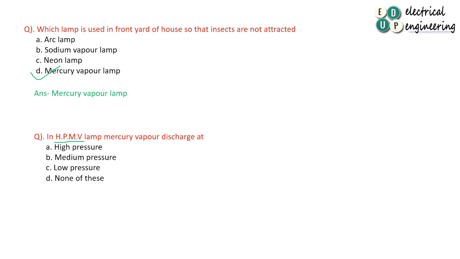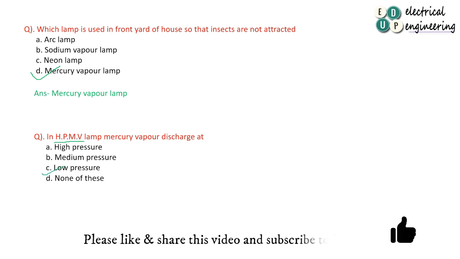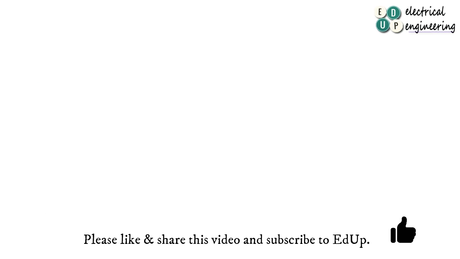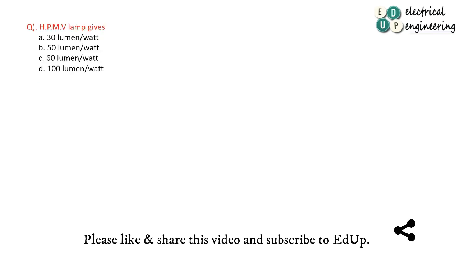This is discussed in the first question. These high pressure lamps are discharged at low pressure. Okay. Next question. In high pressure mercury vapor lamp, HPMV lamp, what is the efficiency? Efficiency is already discussed, 50 lumen per watt.